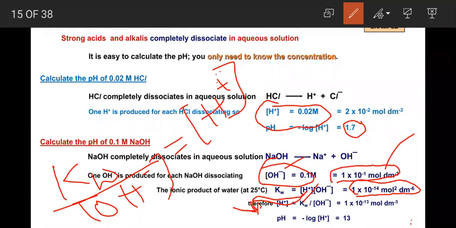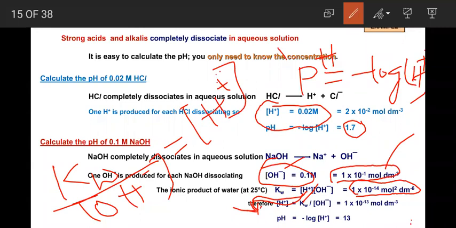Yeah, Kw divided by concentration of OH minus ion, then you will get the value of H plus ion concentration. Once you get the H plus ion concentration, you just put it in this equation: pH is equal to negative log of the concentration of H plus ion. So finally, you get the value of pH, which is nothing but 13 only. Any doubts in that?